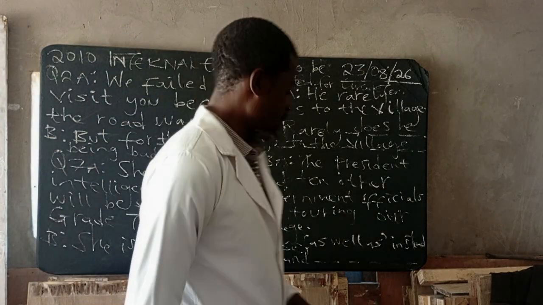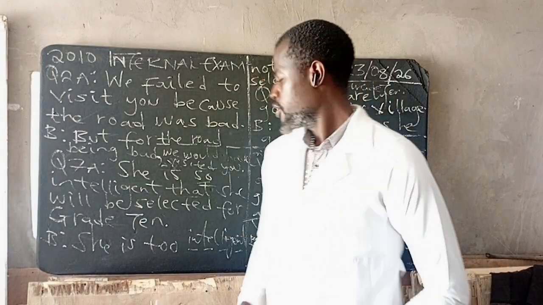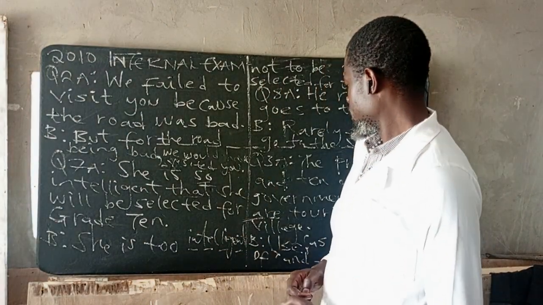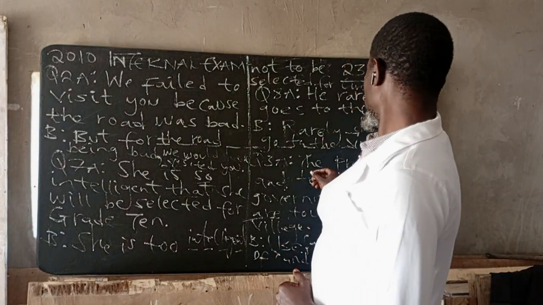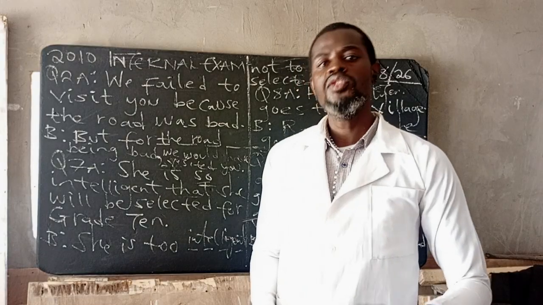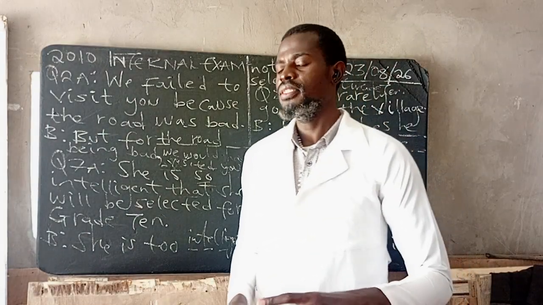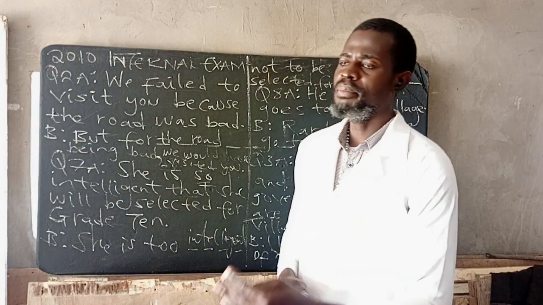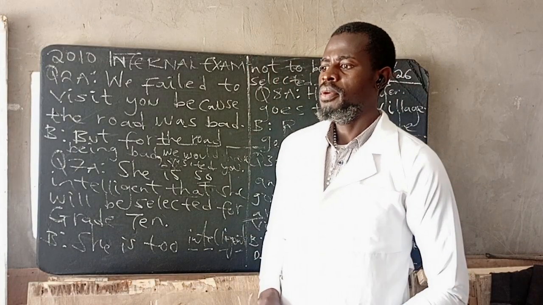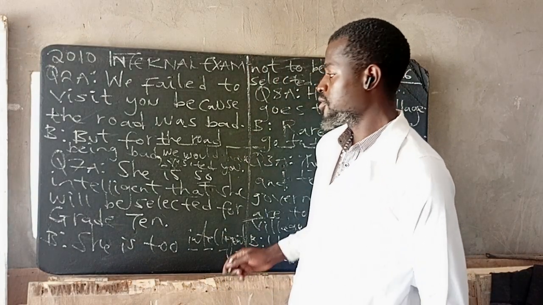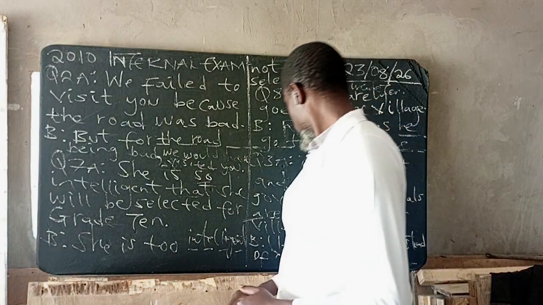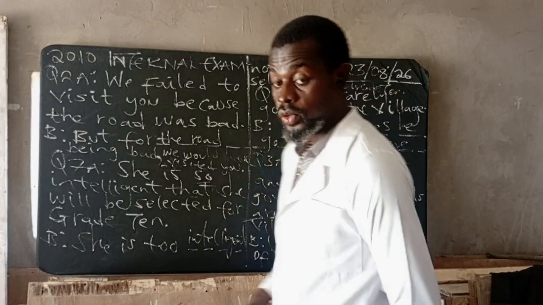Why? Because are is a plural auxiliary verb, so we change to a singular auxiliary verb, which is is. Why am I changing this? Because what they've mentioned is the president, a singular subject. The singular subject is supposed to agree in number with the singular auxiliary verb. It's called subject-verb agreement. Most of you who've learned this topic at school, especially my Form 2s, will attest to this.